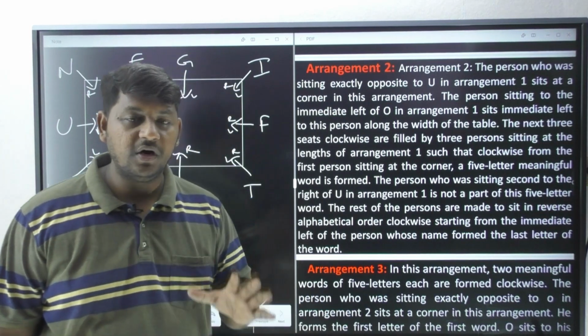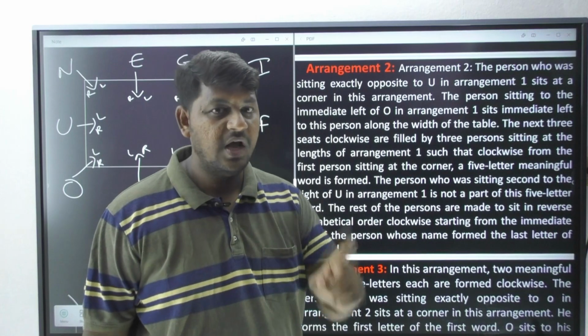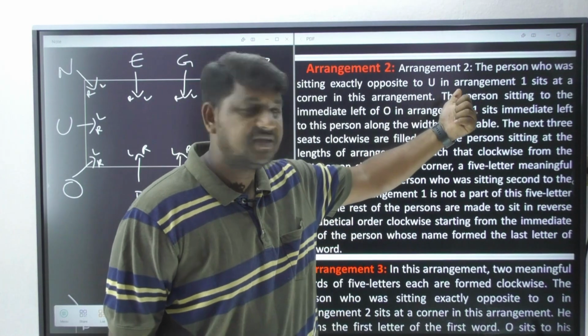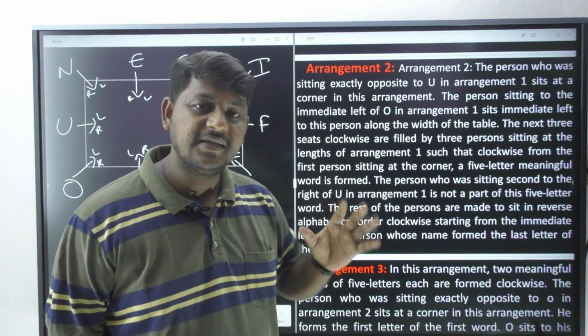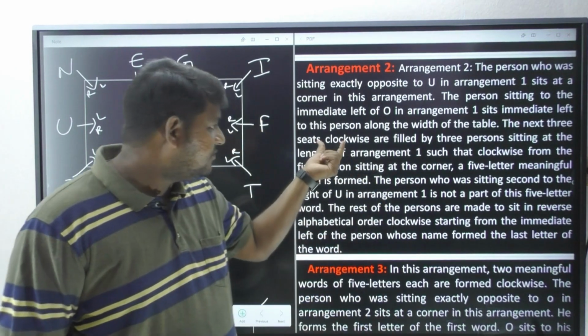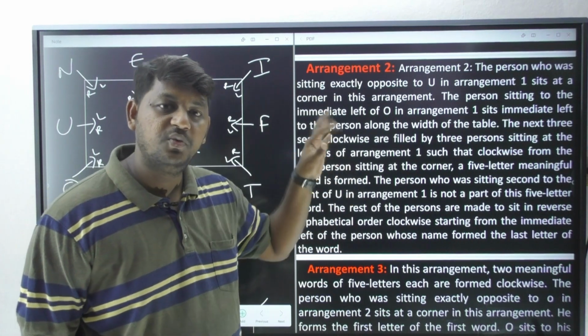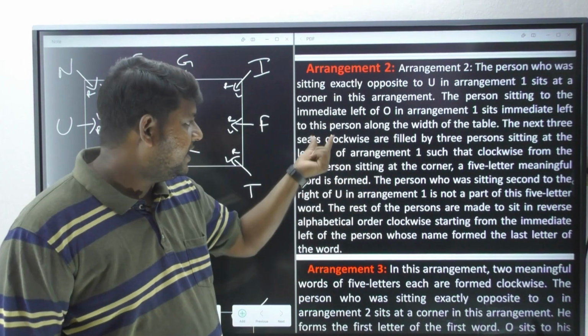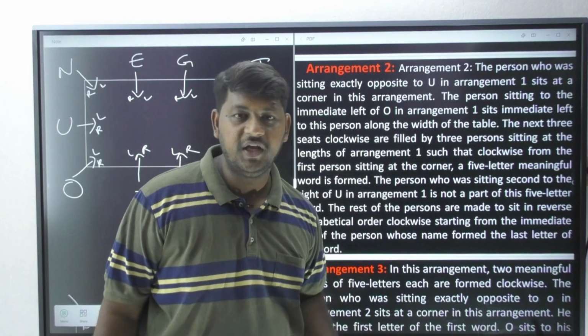Your examiner is not revealing the name of who you placed in arrangement 2 as a person. In the first line we have placed a person. Who is that person? F. F we have placed at the corner. So this information is actually indicating F. Instead of saying U, F or any other letter, he is using a keyword saying that this person along the width of the table.